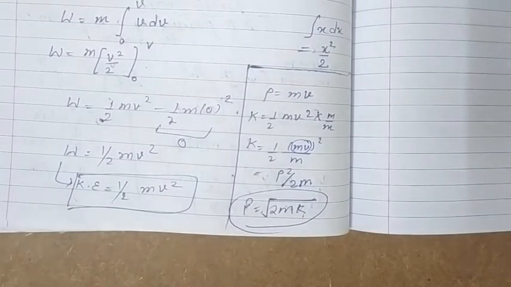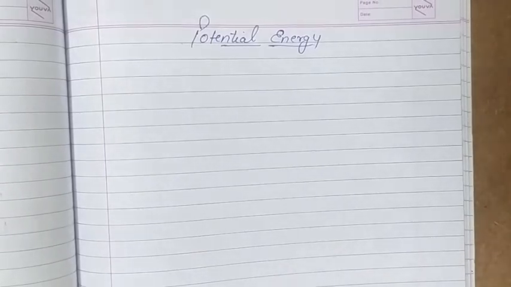Now move to the potential energy. Mechanical energy has two forms, that is kinetic energy and potential energy. Kinetic energy is because of the motion of the body. Potential energy is the other form which is stored in a body or a system because of its position in a field of force or because of its configuration.